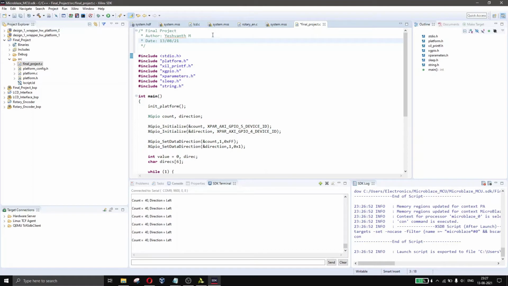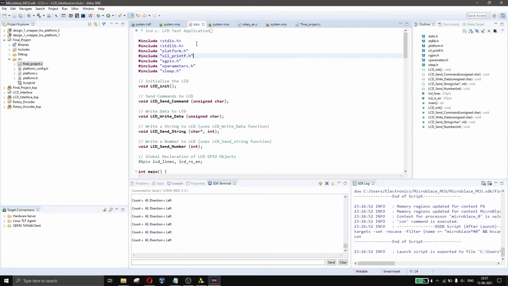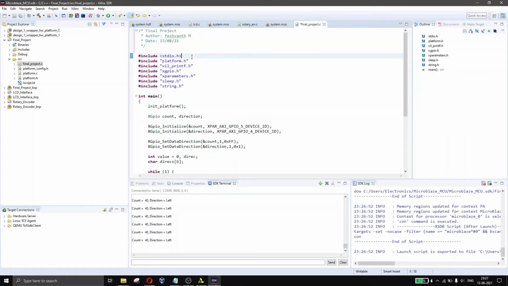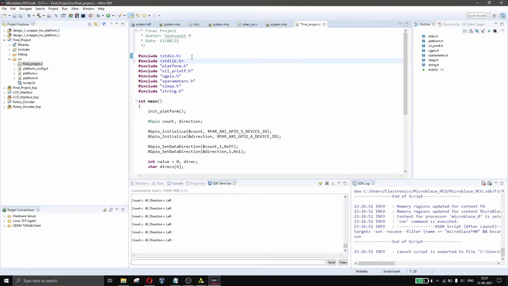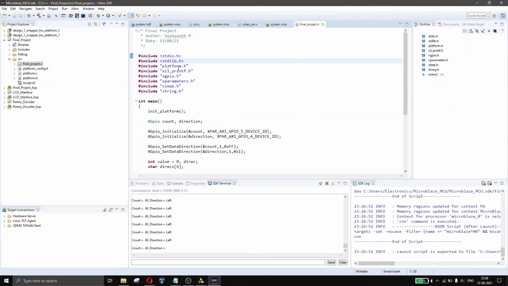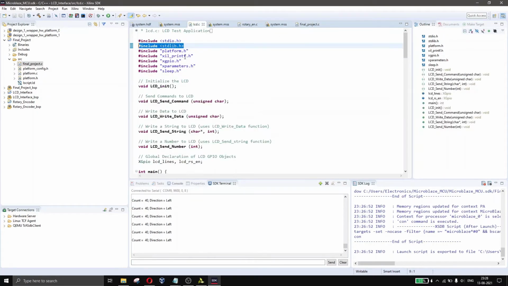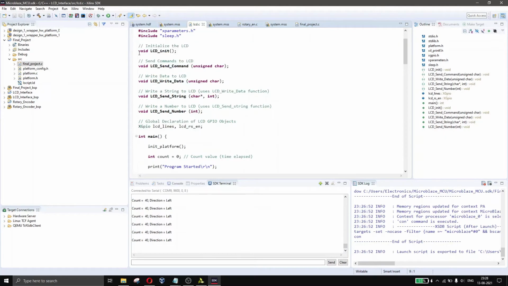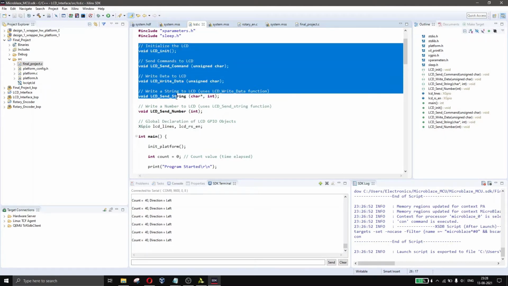Yes, now in LCD code what else header files we have? stdlib.h. Okay, we'll include this one, stdio.h, stdlib.h, then platforms, printf, xgpio, sleep, string. Yes, that's fine. Then we'll copy all these functions,